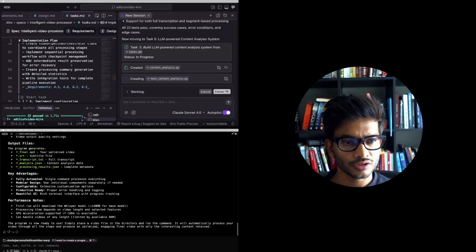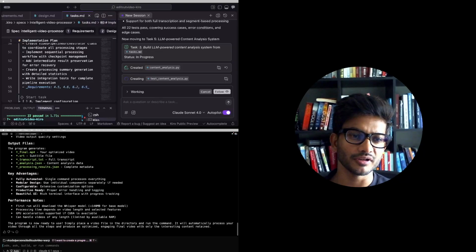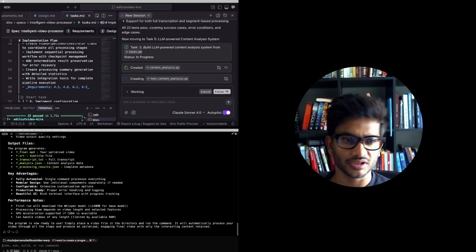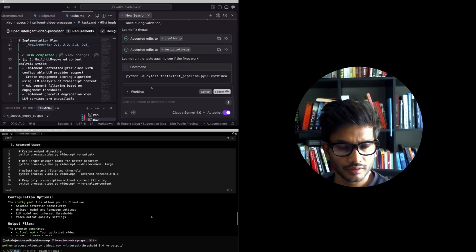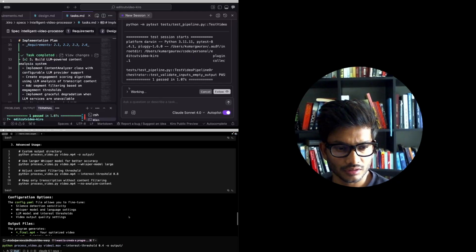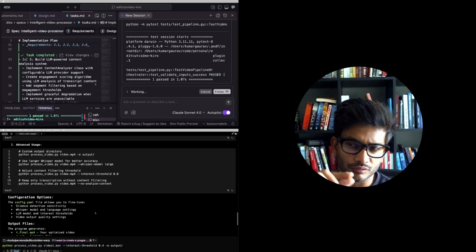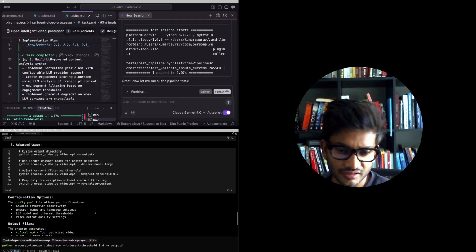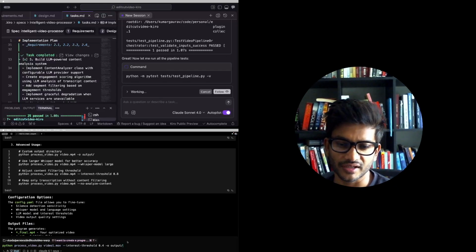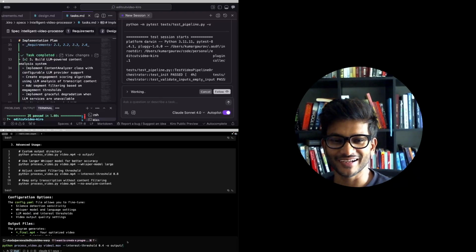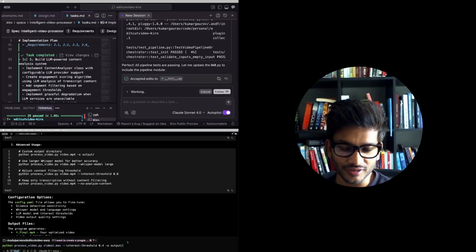So let's try and run. What I'm going to do is run it on a video which I have. It's a 20 minute video, and let's see what happens with it. So I'm going to run the command which WAP tells me to run. There are a couple of parameters. I've changed some parameters by default in config.yaml, made the silence threshold something like 2 seconds, and the interest threshold I'm keeping low so that it's not very aggressive, because to be honest I'm not very interesting. So let me run this.